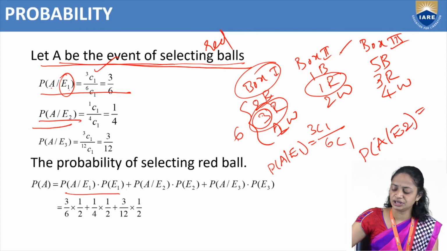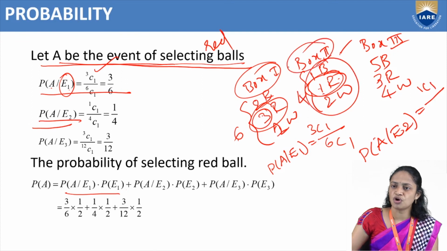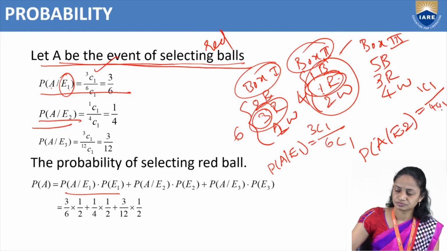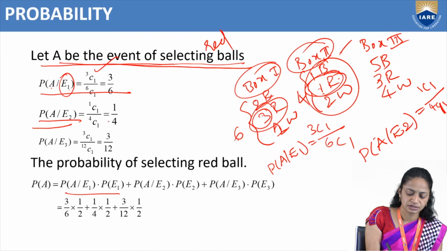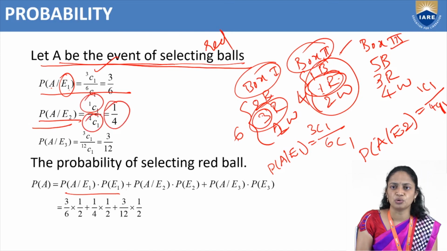So that is 1C1 divided by the total balls, 1, 2, 3, 4. There are 4 balls in box 2, and from those we choose only 1, so that is 4C1. So 1C1 divided by 4C1 is 1 by 4.